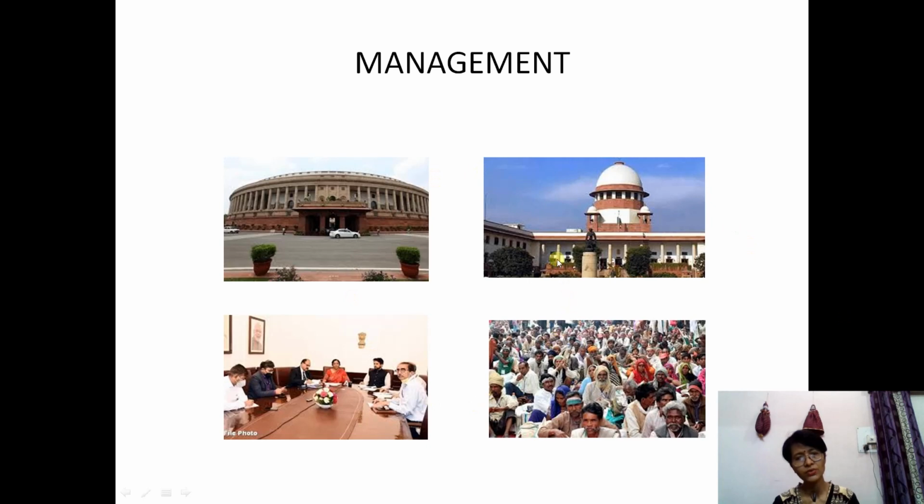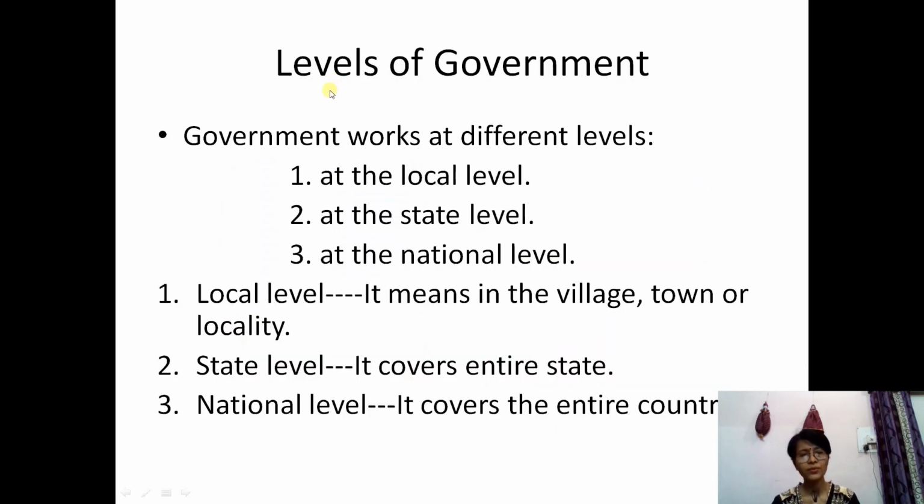So how do they manage? Here some pictures I'm showing. They make the decisions, the rules and all. This is the Supreme Court, one picture, this is Parliament, and for that purpose they make some leadership for different departments and all, and at last apply it for the citizens of our country. Now, here different levels are there. How does the government work?